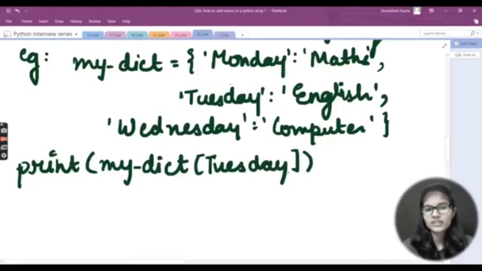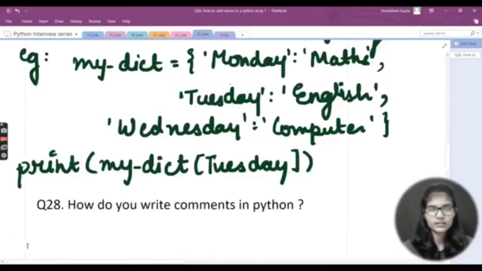The dictionary will be given to you. Simply write print, the name of the variable in which your dictionary is stored, put the square brackets, and enter the key you are searching for. Let's say you are searching for Tuesday. So that is done here, right? I hope this dictionary topic is very clear to you, how we make dictionaries in Python programming, and how to execute that.